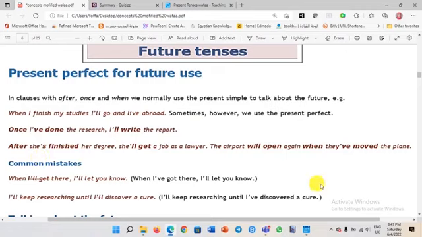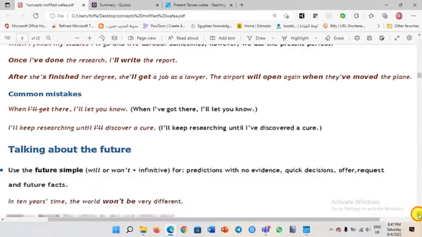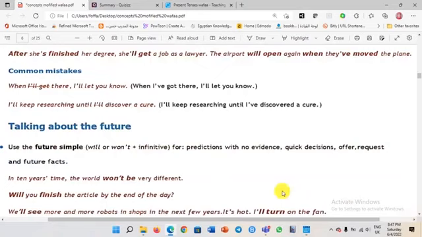There are some common mistakes here. When I'll go there, I'll let you know. Can we use will in both sentences? No, we can't say when I'll go there. We say when I go there or when I have got there, I will let you know. Okay? I'll keep researching until I'll discover a cure. No, I will keep researching until I have discovered a cure.